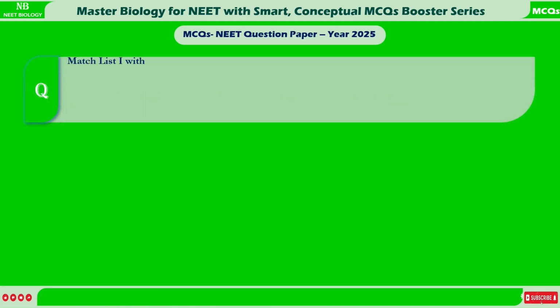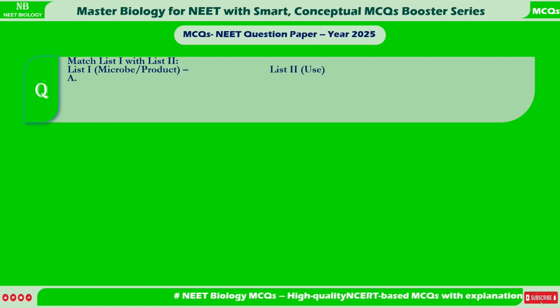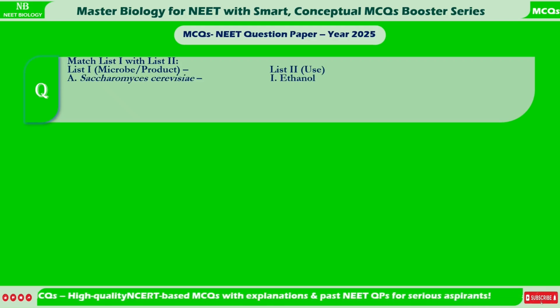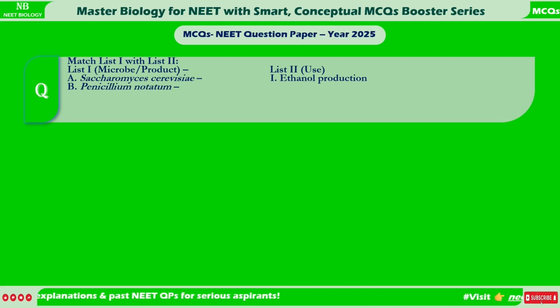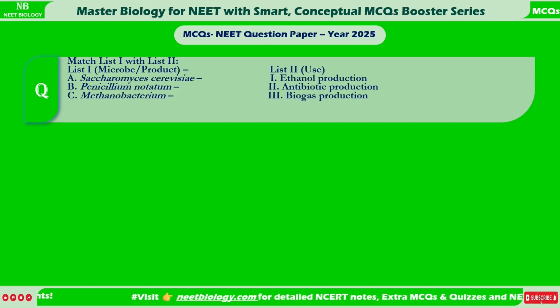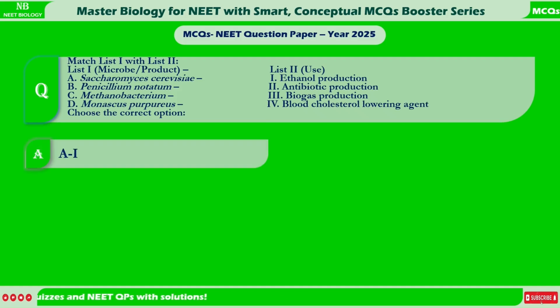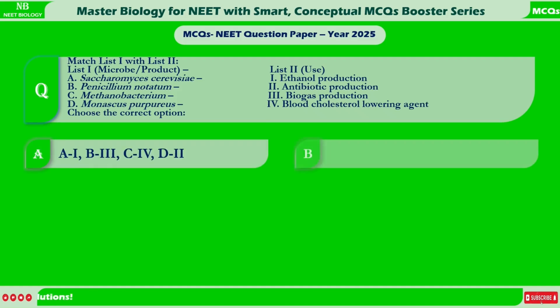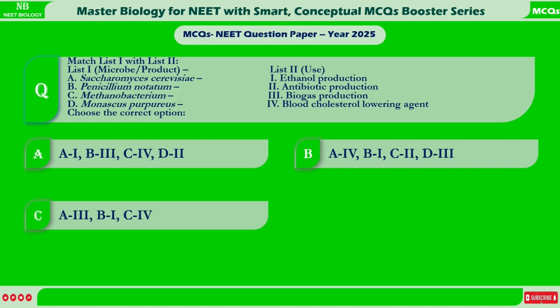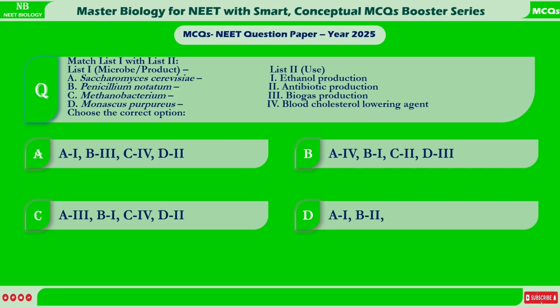Match list 1 with list 2. List 1, microbe. List 2, use. A. Saccharomyces cerevisiae, 1. Ethanol production. B. Penicillium notatum, 2. Antibiotic production. C. Methanobacterium, 3. Biogas production. D. Monascus purpureus, 4. Blood cholesterol lowering agent. Choose the correct option. A. A1, B3, C4, D2. B. A4, B1, C2, D3. C. A3, B1, C4, D2. D. A1, B2, C3, D4.